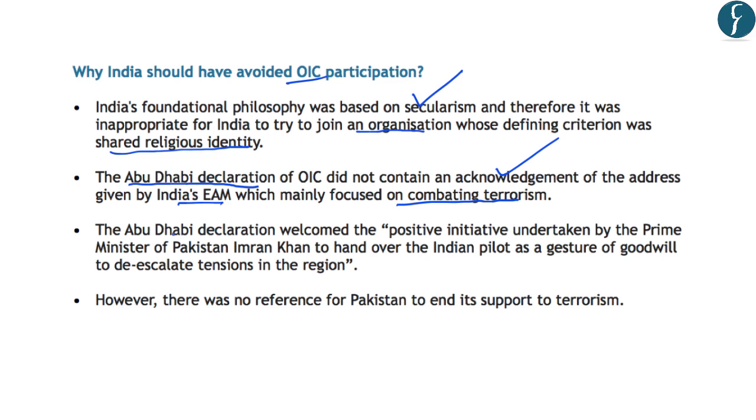Further, the Abu Dhabi Declaration of the OIC welcomed the positive initiative taken by the Prime Minister of Pakistan. And this initiative was related to the handing over of the Indian pilot as a gesture of goodwill. And this gesture was appreciated by this organization because it was likely to de-escalate the tensions in the region.